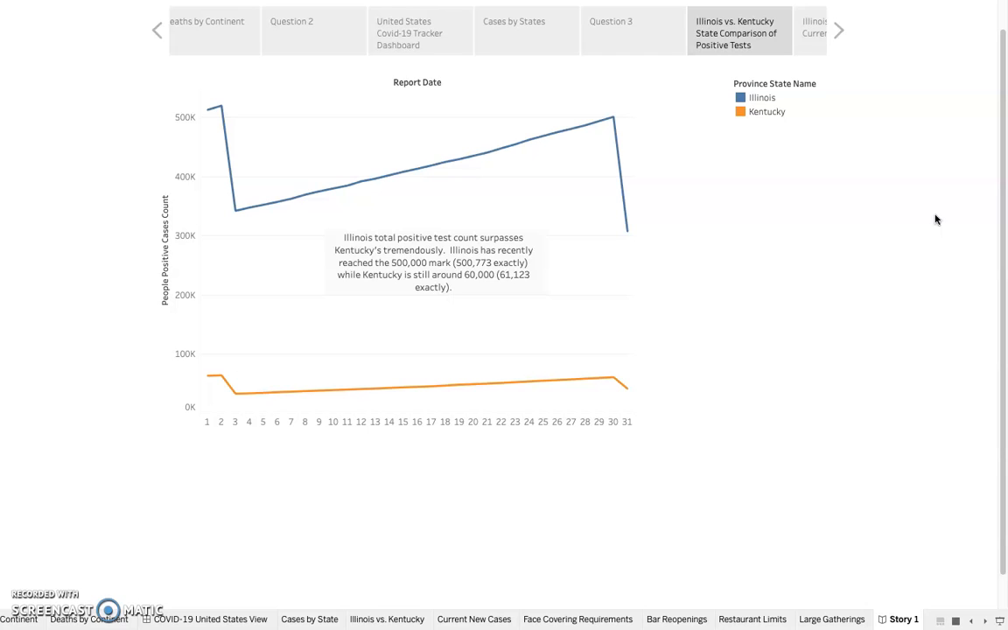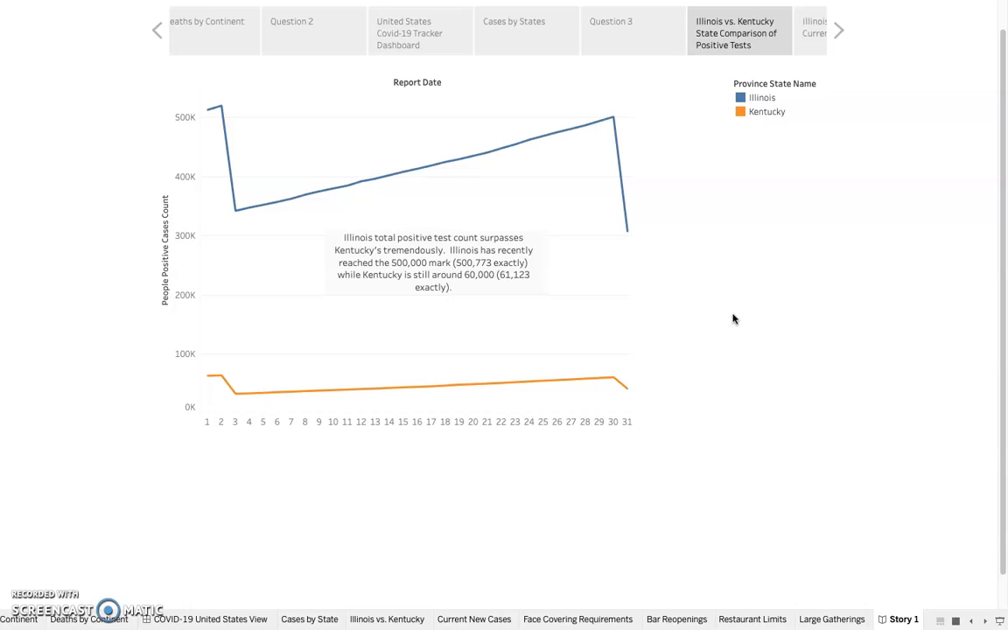So this is a line chart. As of August 2nd, 2020, Illinois' positive test count surpasses Kentucky's tremendously. Illinois has reached the 500,000 mark. If you look right here, they have reached 500,733, while Kentucky is still around 60,000, 61,123 exactly. So these numbers are rapidly growing apart, which is a little nerve-wracking for Illinois because they're not doing as well as Kentucky is.